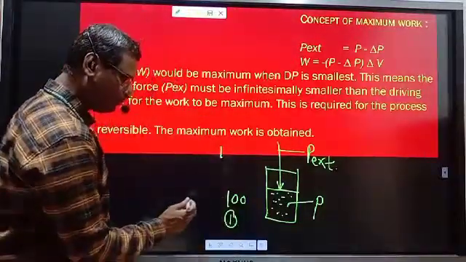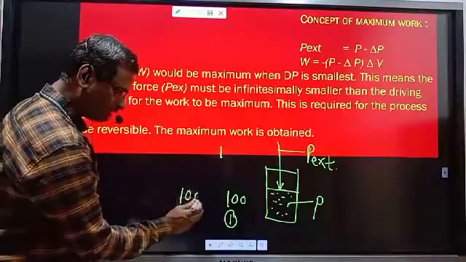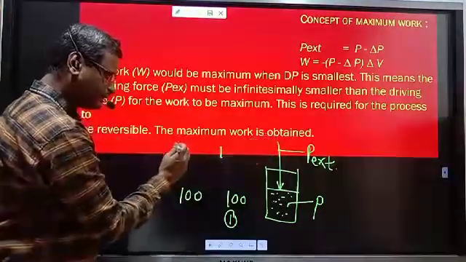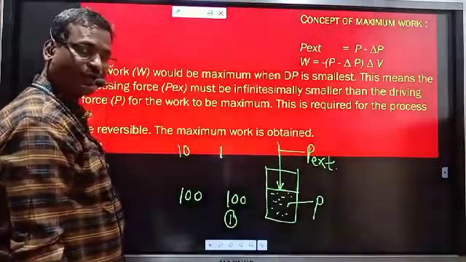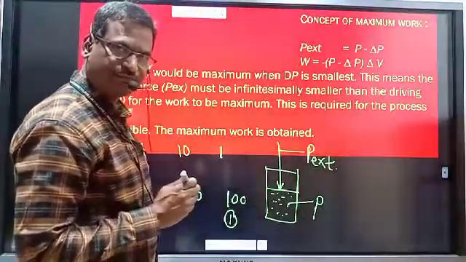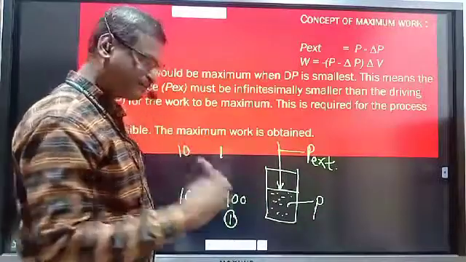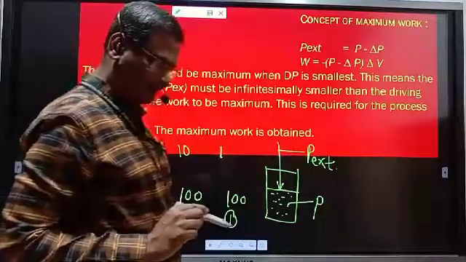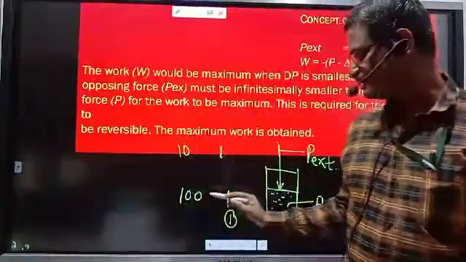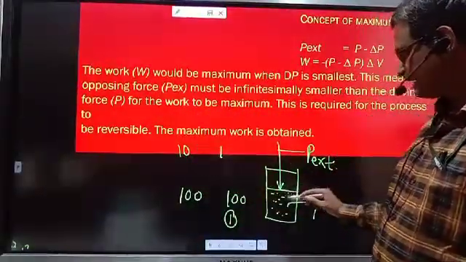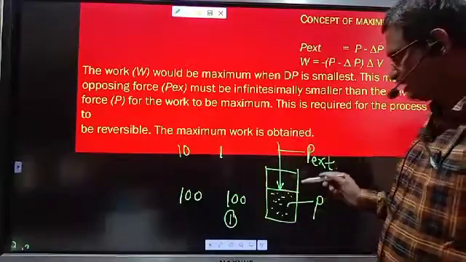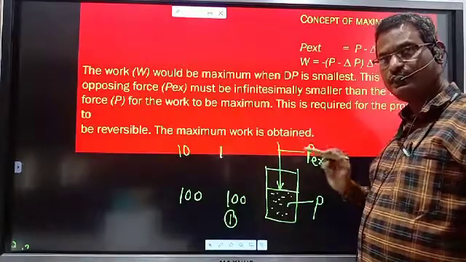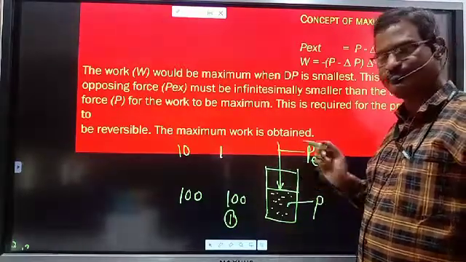Secondly, if we consider pressure of gas 100 and the pressure of piston is 10, what happen? Is it expansion or compression? This is also expansion, because here also pressure of gas is greater than the applied external pressure. At that time also piston moves up and expansion take place.